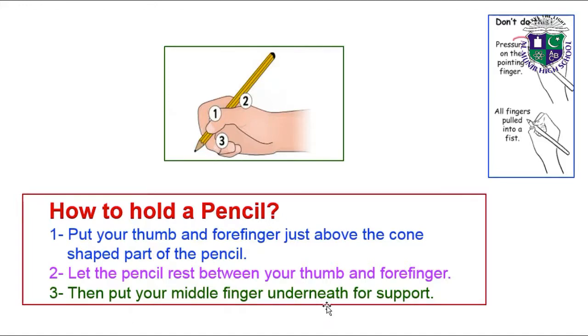Then put your middle finger underneath the forefinger, and this is your middle finger. So this is the right way to hold a pencil. And don't do this: pressure on the pointing finger, or all fingers pulled into a fist. These ways are wrong to hold the pencil.